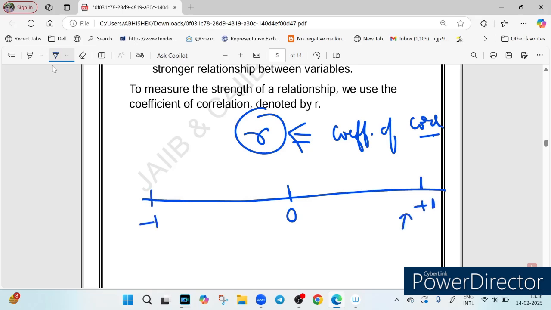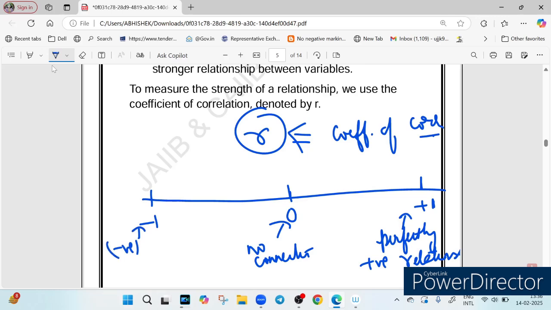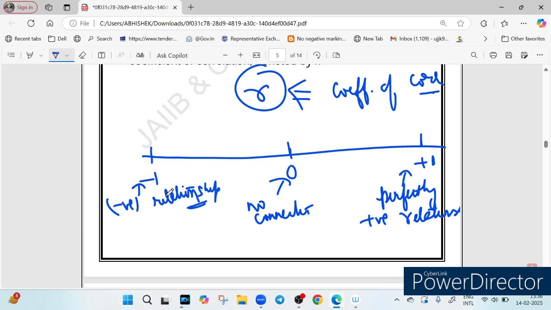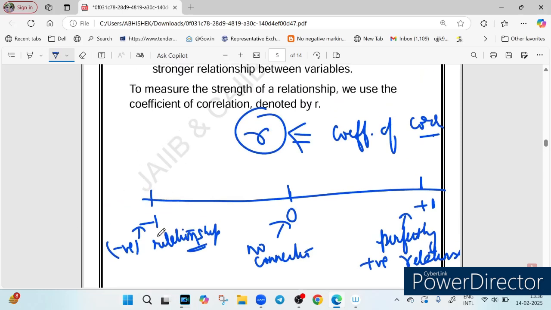Suppose r is +1, it means what? It means a perfectly positive relationship. Okay, r is equal to 0, it means what? It means no connection. And r is equal to -1, it means what? It means a perfectly negative relationship, right? So now the question is how to find r. Now you understand the meaning of r equal to -1.